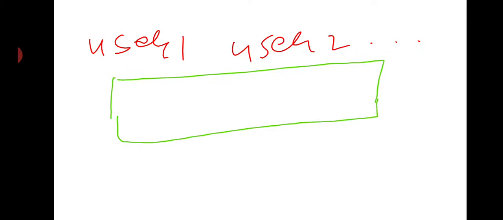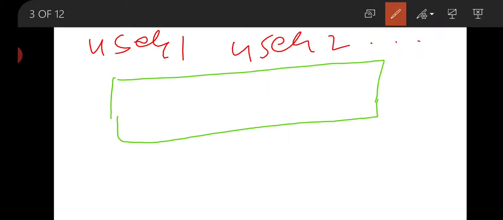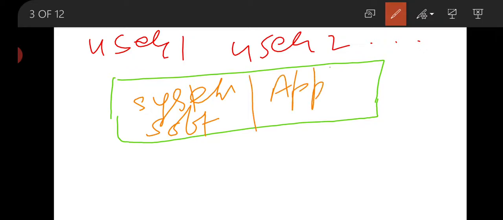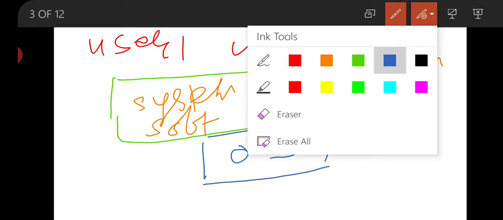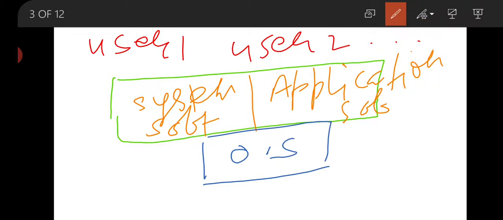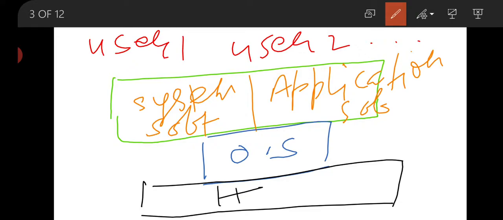This is your software part. There are two types of software: system software and application software. Here is your operating system. And this is your hardware.